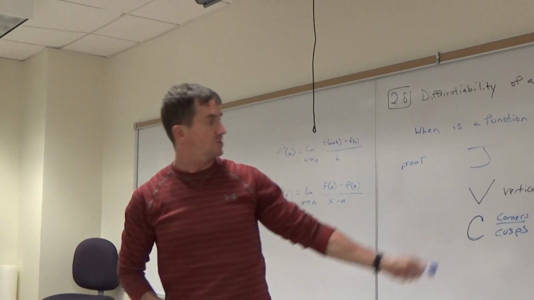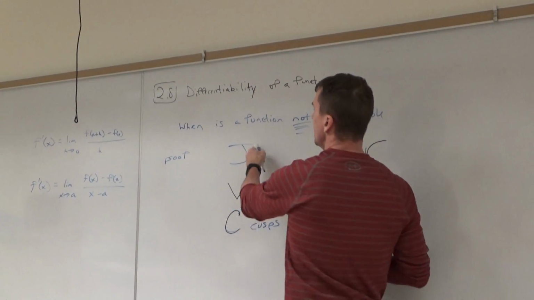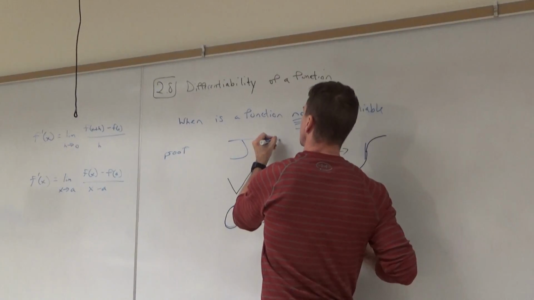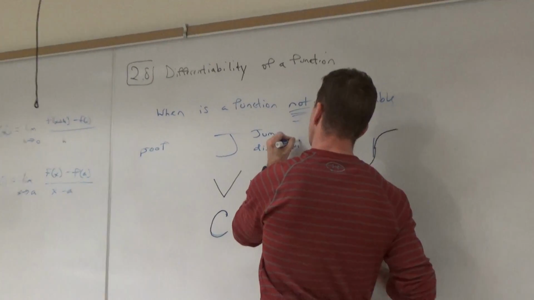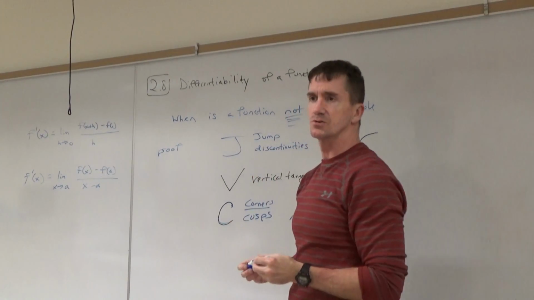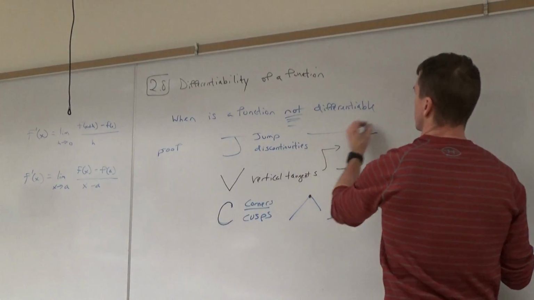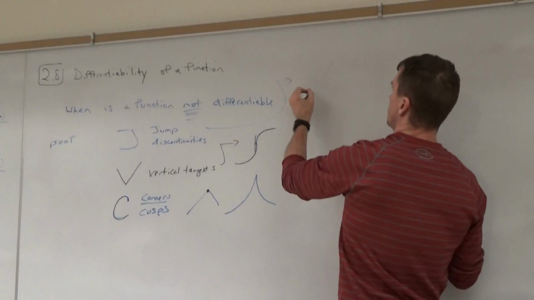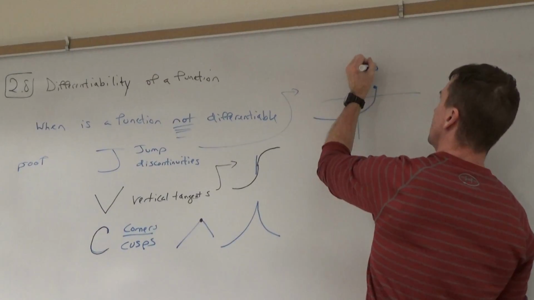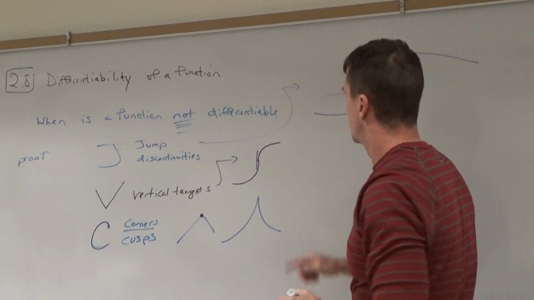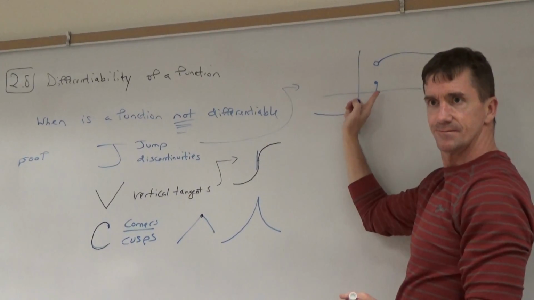Where is a function not differentiable? JVC: V for vertical tangent, C for the corner and cusp that you hit on. J stands for jump discontinuities. J for jump, or jumps. Well, I can give you some examples of those. What's a jump discontinuity? Something like this. The graph went like this, stopped here, started here. That's one example of a jump discontinuity. See how it jumped?